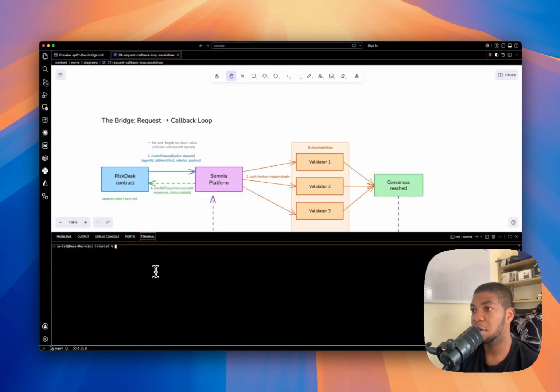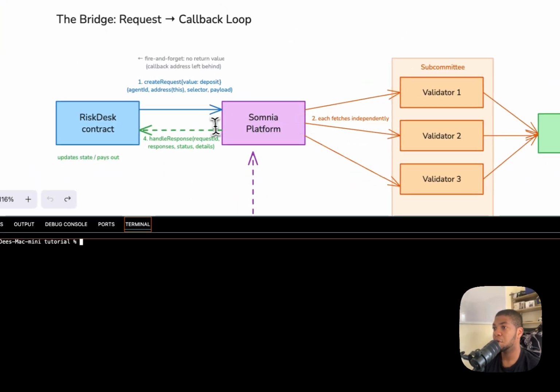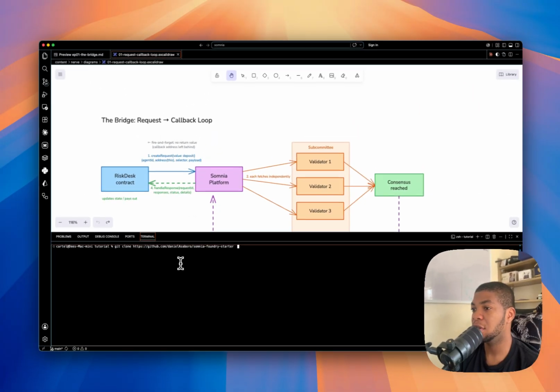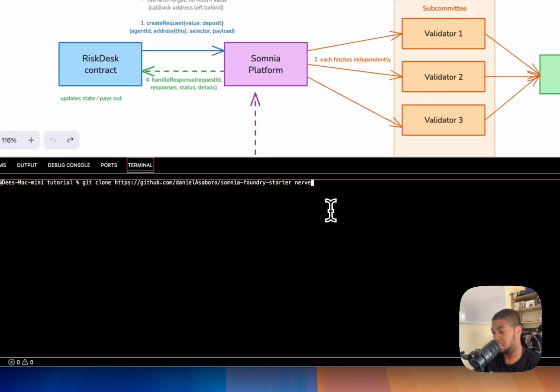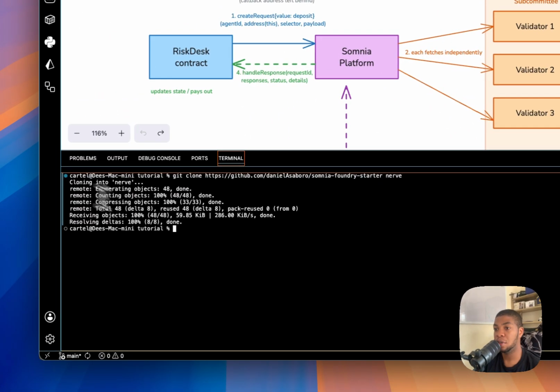I'm going to clone a Somnia starter project for Foundry. I use Foundry. I'm going to clone it into a directory called RiskDex, because the RiskDex is just a foundational part to explain what's going to happen, I mean, to explain to an agent, because we're going to build more on it. The first one is just a simple API call, and then we're going to build more on it using different agents available and different methods, just to show the power and the capability some agents give us in a smart contract. I'm going to just run that. So it's getting cloned. That's so simple.